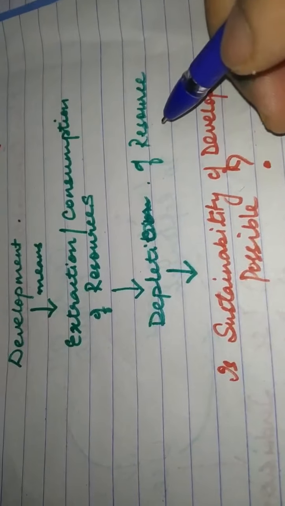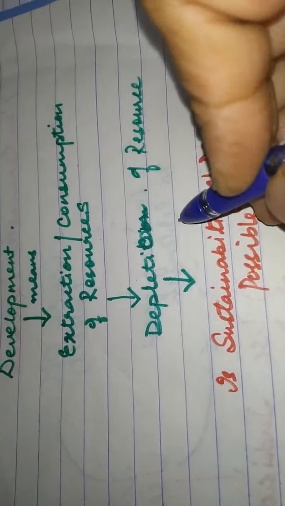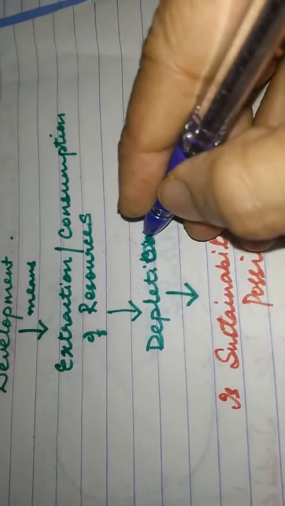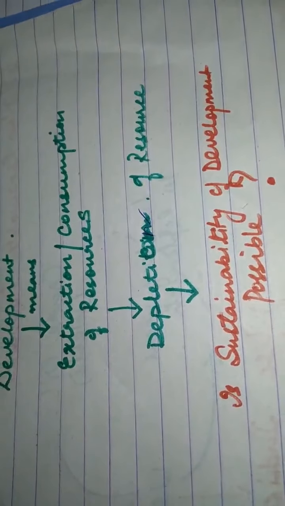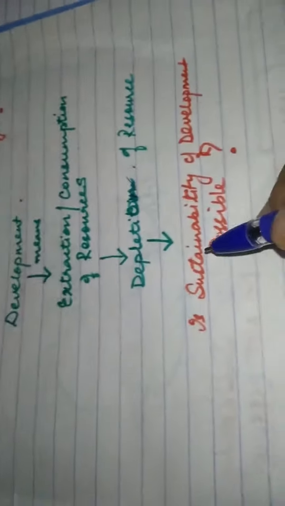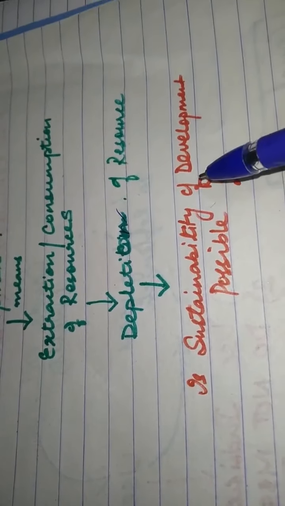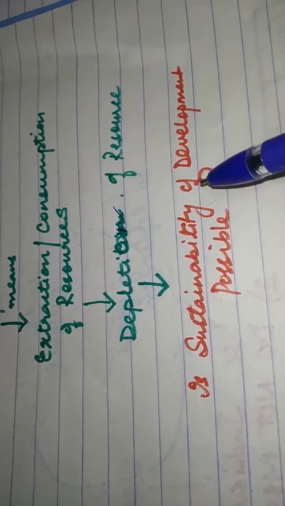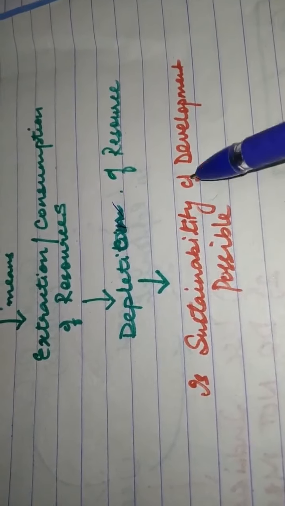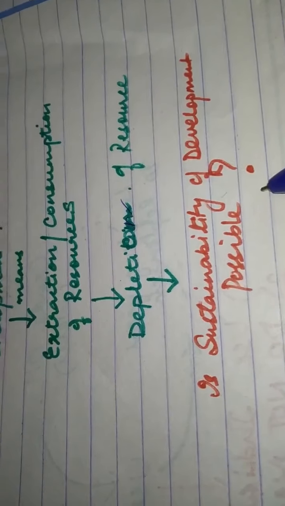Resource kam ho jayega. When there is a depletion of resource, what do you think that resource is going to stay for us? So is sustainability of development possible in that case?